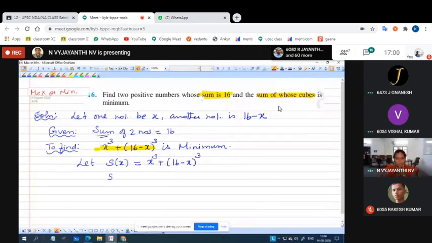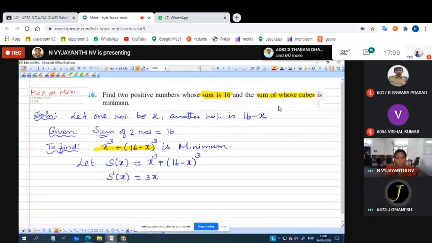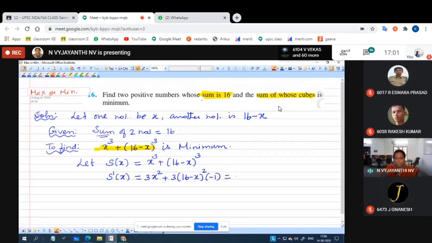We should find the first derivative. What is the first derivative? 3x square plus 3 into (16 minus x) whole square, and again we have to differentiate 16 minus x. If you differentiate 16 minus x, what will you get? Minus 1. So here we have 3 taken commonly out: x square minus (16 minus x) whole square, into minus 1.